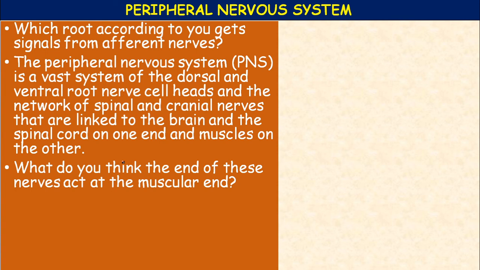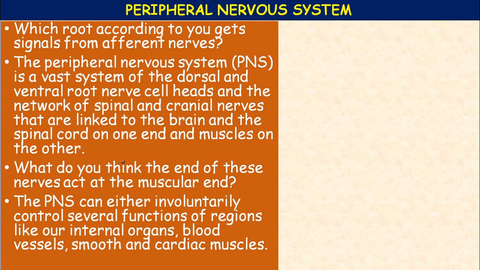Okay. So what do you think the end of these nerves acts on at the muscular end? Because the effector organs are not only muscles, it may be any organ. So after analyzing the stimuli, the nerve endings or nerve terminals or the axon ends will attach to the effector, that may be a muscle or any organ.